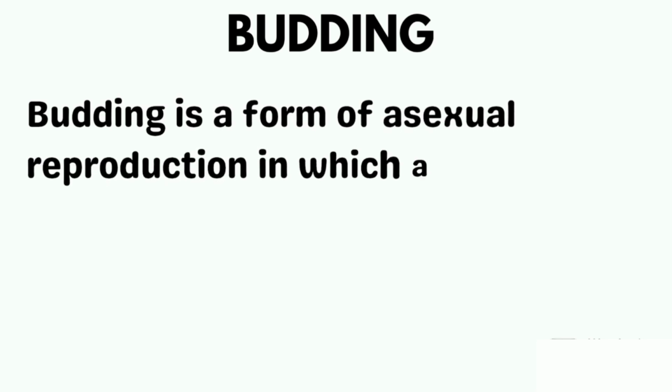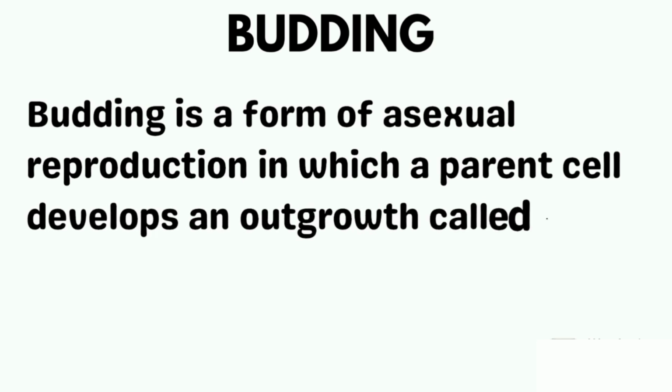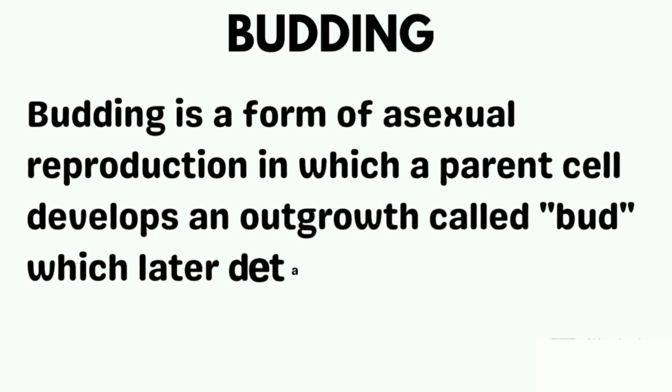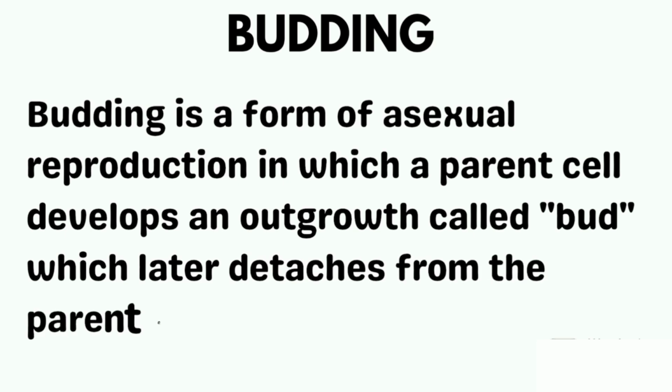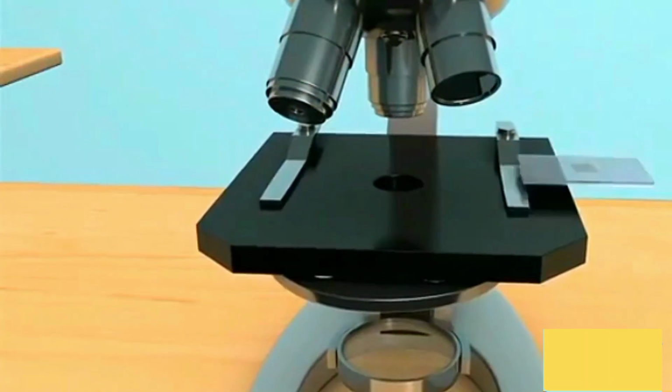Now let's take a look at budding. Budding is a form of asexual reproduction in which a parent cell develops an outgrowth called a bud, which later detaches from the parent cell to become a new living cell. This form can be found in yeast and hydra. Let's look at budding in yeast.